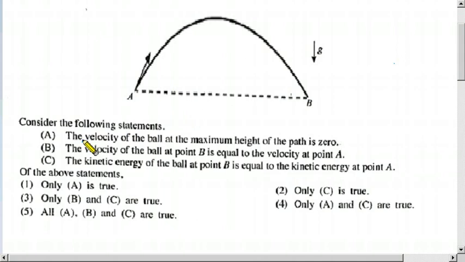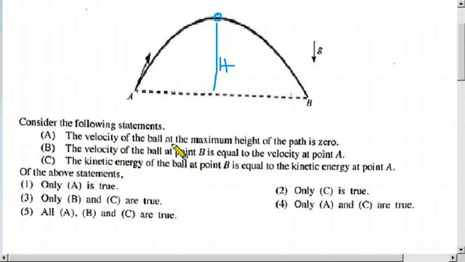So children, let us consider this statement A. The velocity of the ball at the maximum height of the path is 0. Maximum height means this place. So the ball at maximum path is like this.